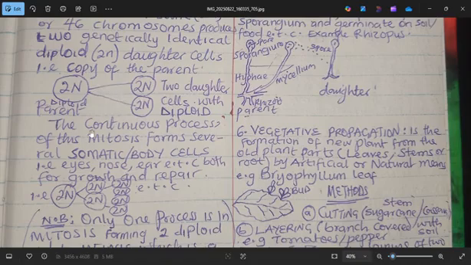So all the products of this mitosis give us what we call somatic cells. That means all the 2n, the first 2n producing 2n 2n diploid, repeating itself 2n 2n, and it keeps increasing. So all the products are what we call somatic or body cells. That means all these cells, they will form our eyes, form our nose. So it's mitosis products that give us all the parts of our body. Apart from the one we call germ cells, which is still part of it, but there is another way in which that one operates. So we'll still talk about that later.